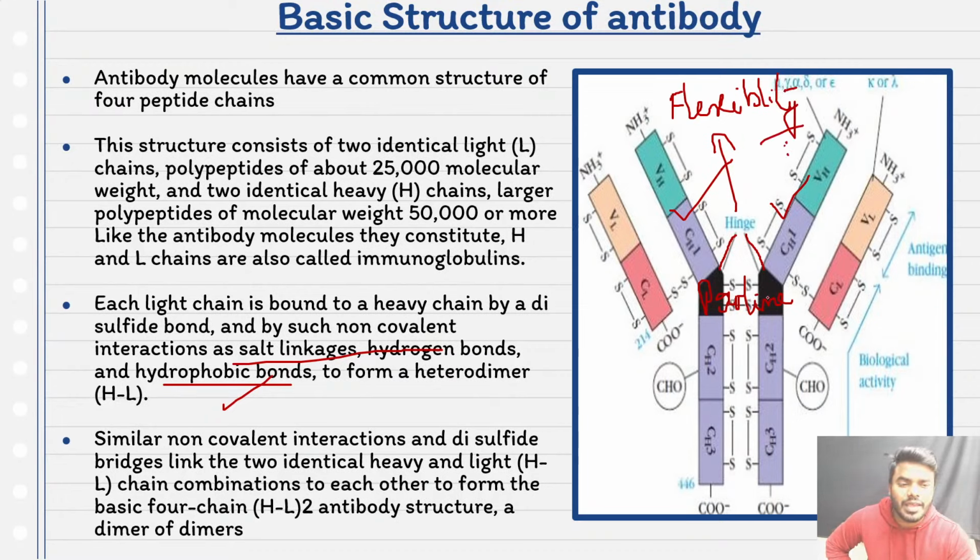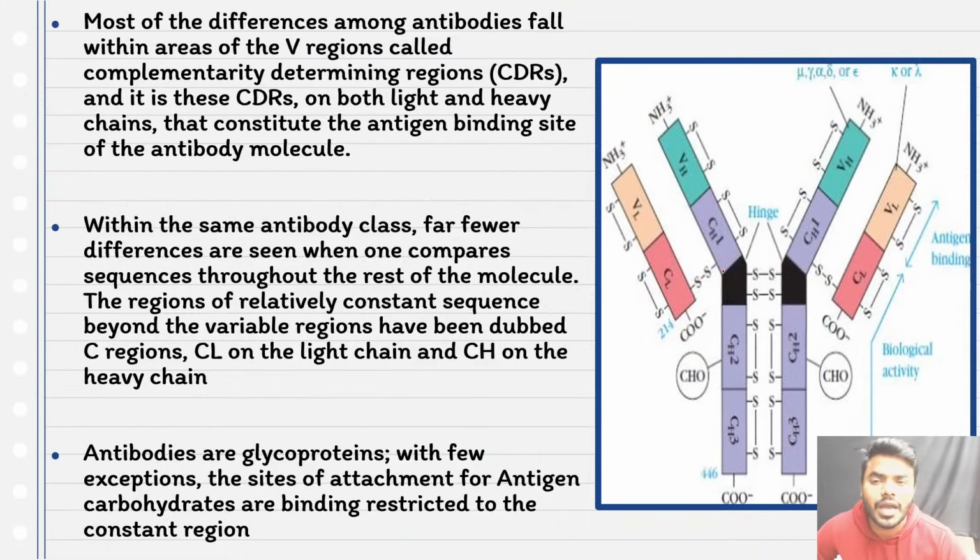Flexibility of the antibody can be exclusively mediated by the Hinge region, and that Hinge region is exclusively made up of, friends, the amino acid proline. Please kindly don't get confused with this. Now whatever we are studying in this particular slide is the most important. Every student pay attention. It's a very important information.